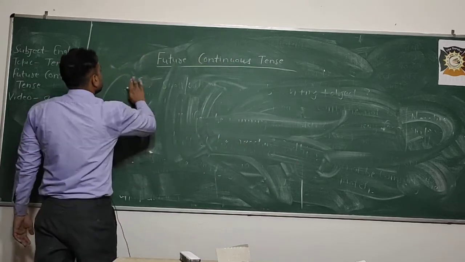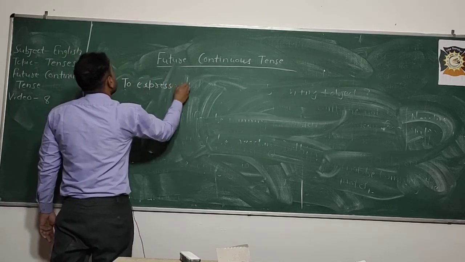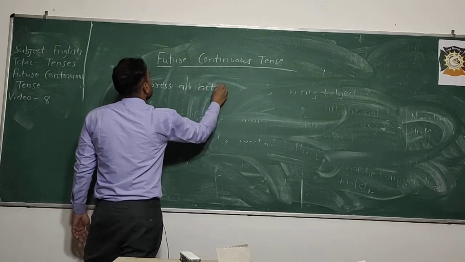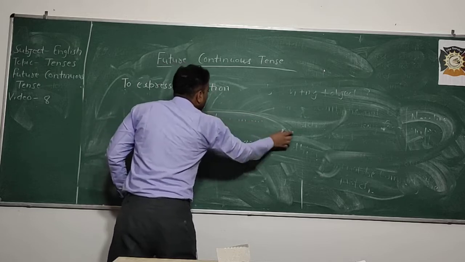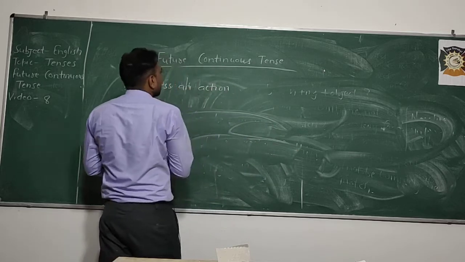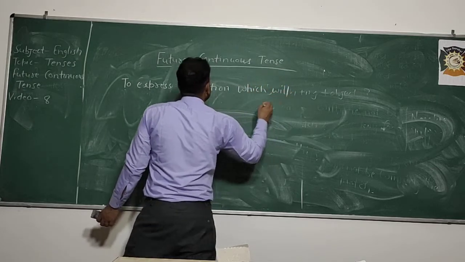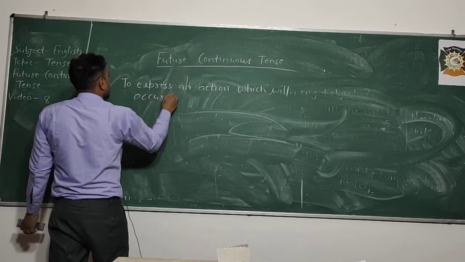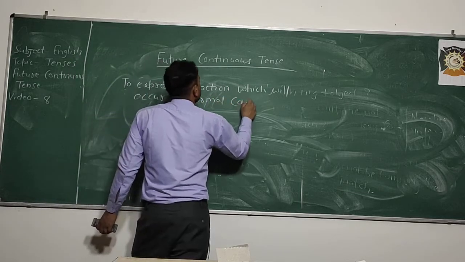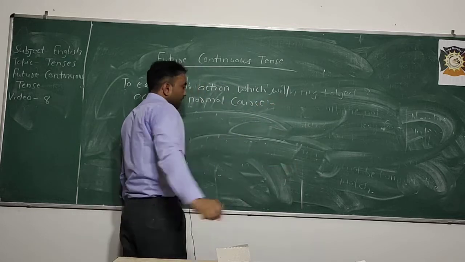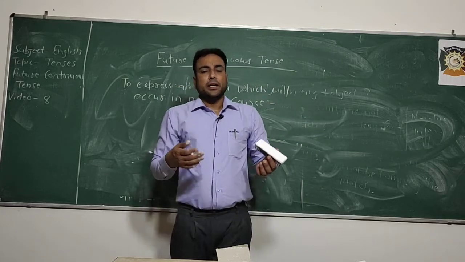To express an action which occurs in normal course means in normal routine, in normal life.